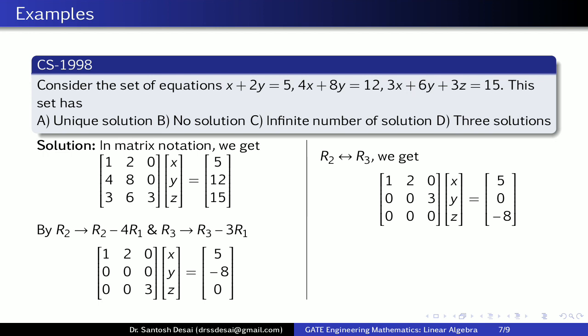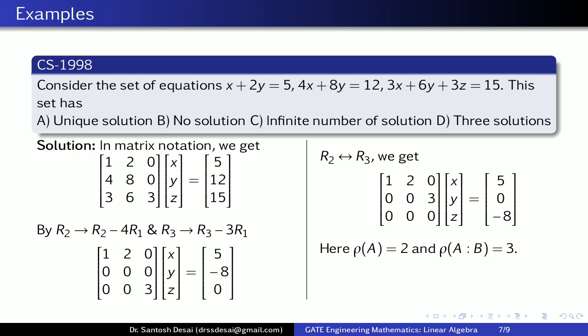Now we know that when the matrix is in the echelon form, the number of non-zero rows is nothing but the rank of the matrix. So here rank of A is equal to 2. Now the rank of AB, that is the augmented matrix, is equal to 3.